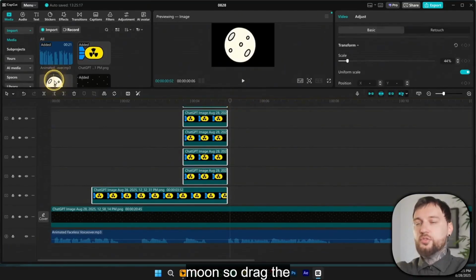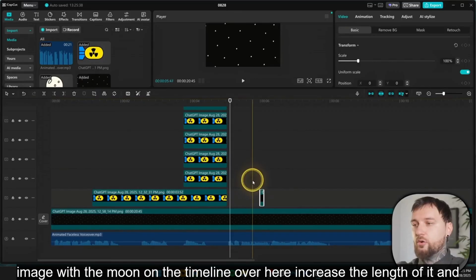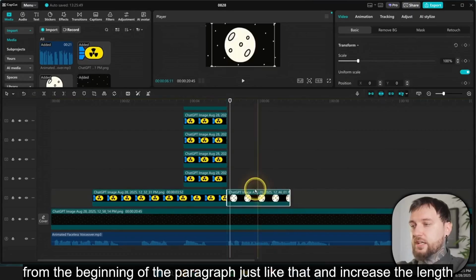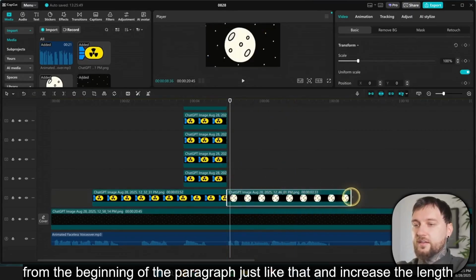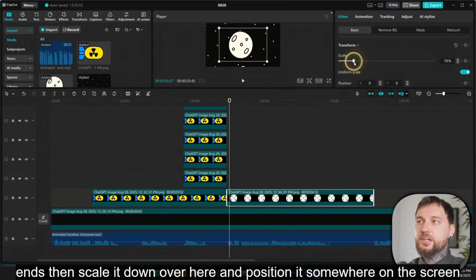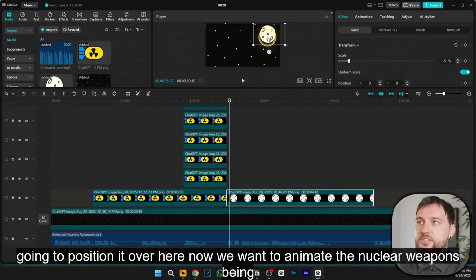Add the image with the moon, so drag the image with the moon on the timeline over here, increase the length of it, and make sure it starts from the beginning of the paragraph, just like that, and increase the length until the paragraph ends. Then scale it down over here, and position it somewhere on the screen, wherever you want. I'm going to position it over here.